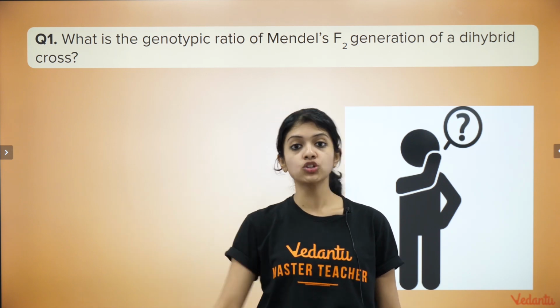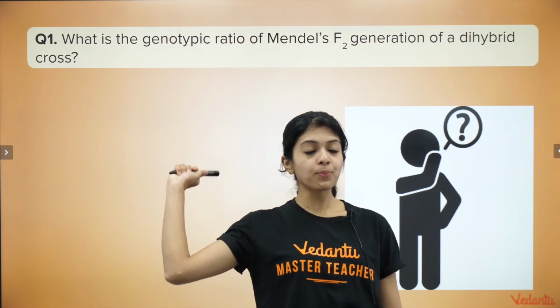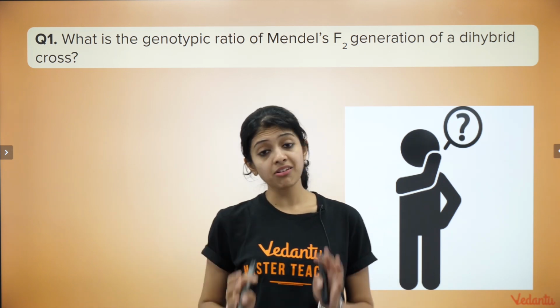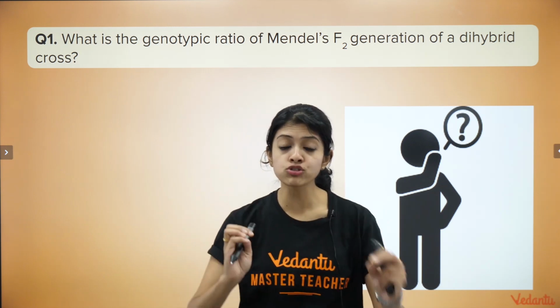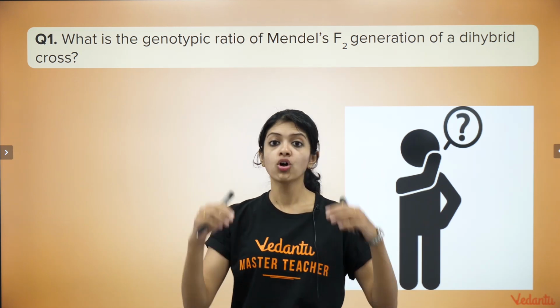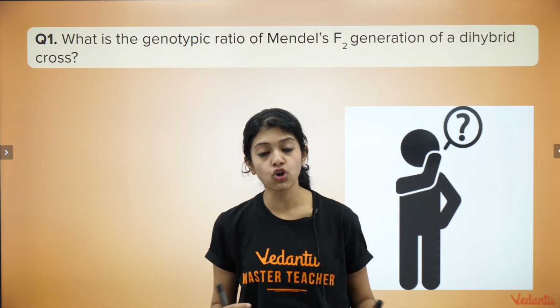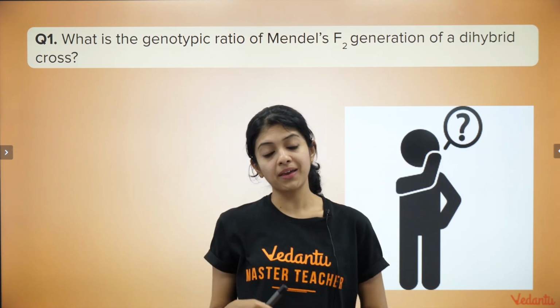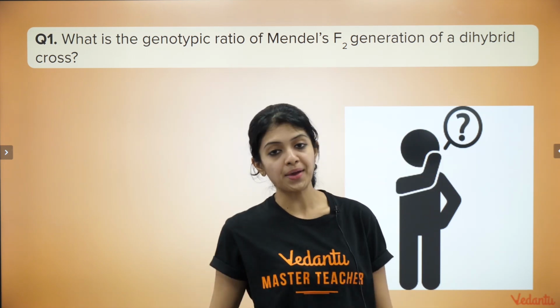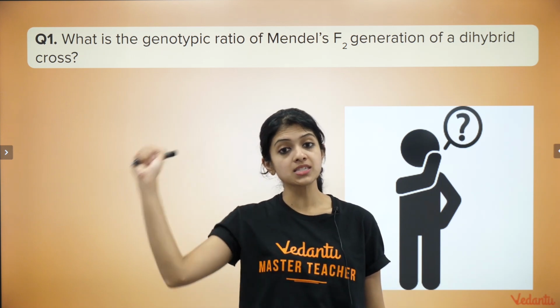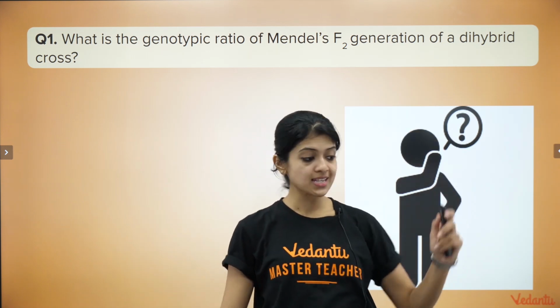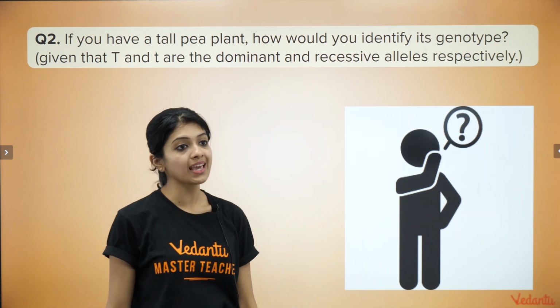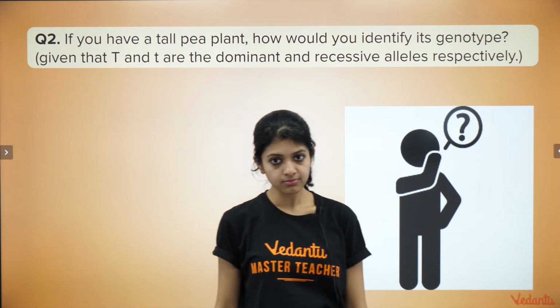And I've also given you another homework, which I've not put here as a question. What is the relation between the F2 phenotypic ratio of a dihybrid cross and the F2 phenotypic ratio of a monohybrid cross? Okay, I want the answer to that. And I also want the answer to this question.